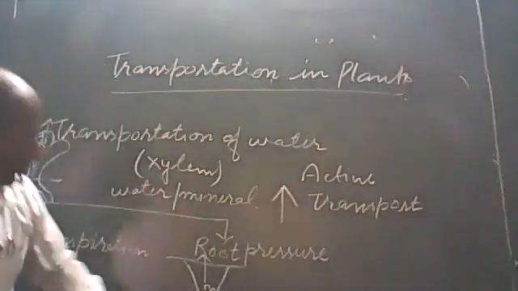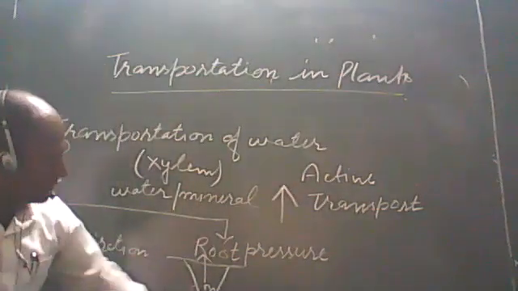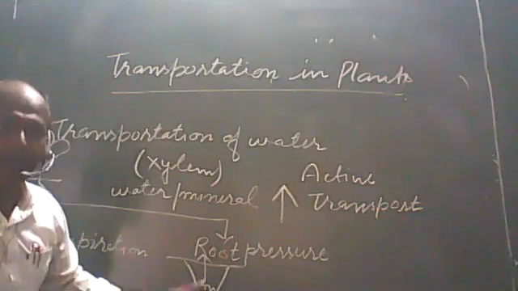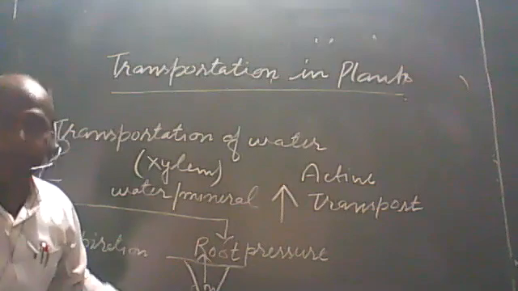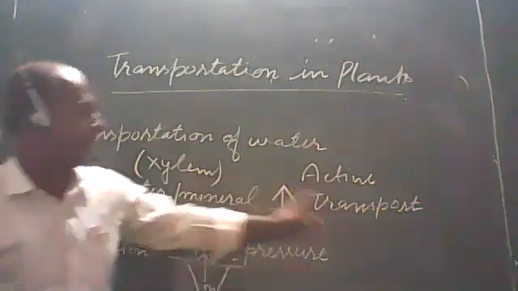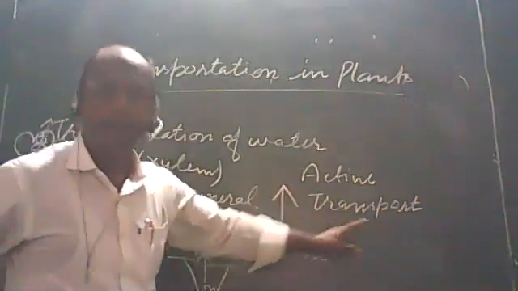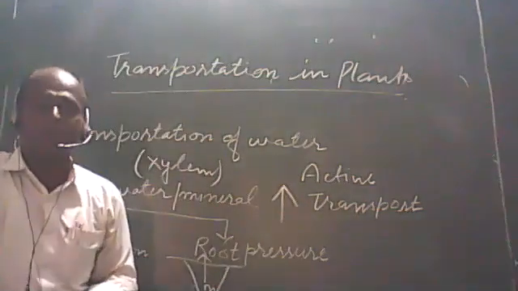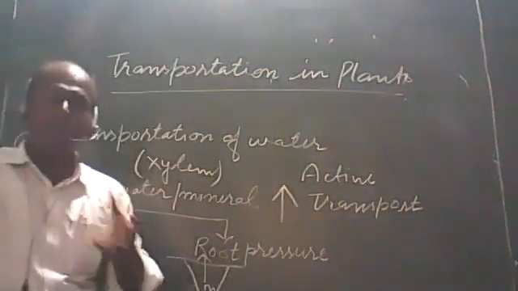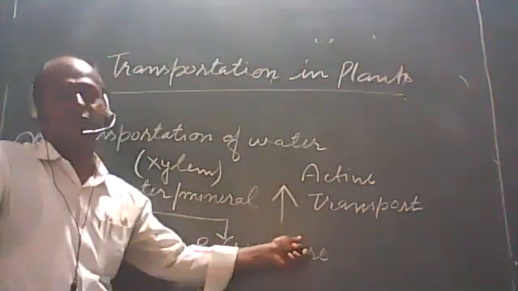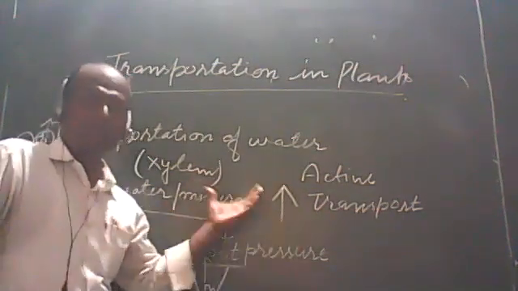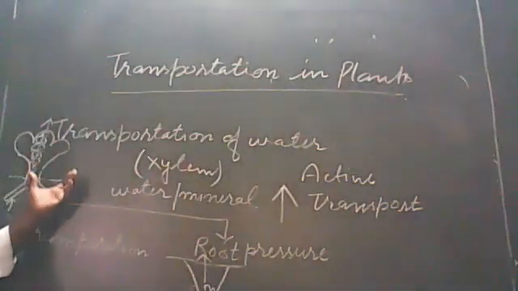I have told that when the mineral is absorbed from the soil to the plant body, at that time plants will use the energy in the form of ATP. Due to this, it is called active transport, means such type of transportation of material in which there is use of energy. This is the transportation of water in the plants.